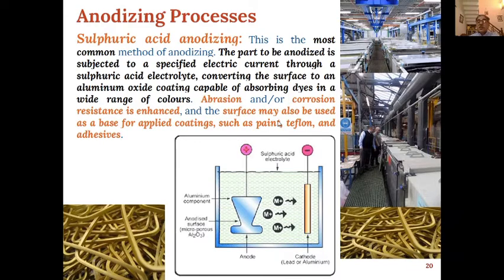And this surface after anodization may also be used as a base for applying coatings such as paint, Teflon, and adhesives. So these are pictures of two automatic plants where sulfuric acid anodizing can be done.